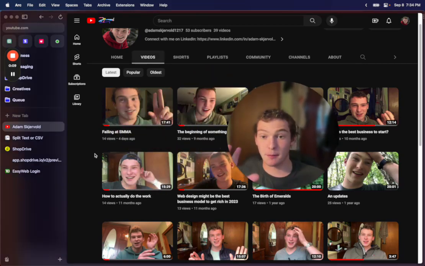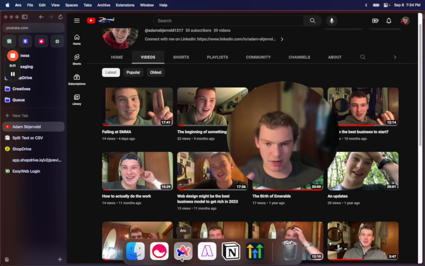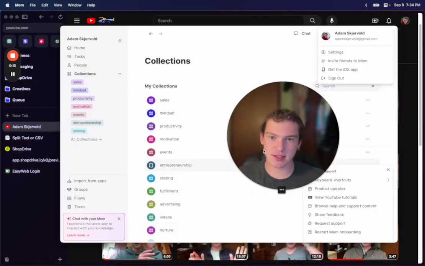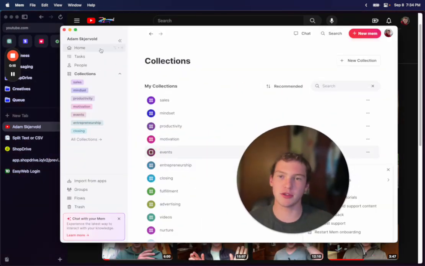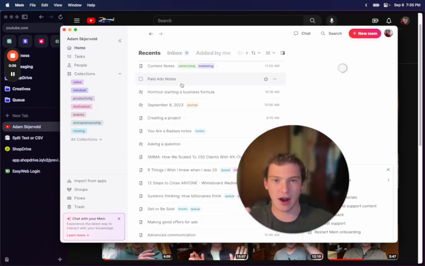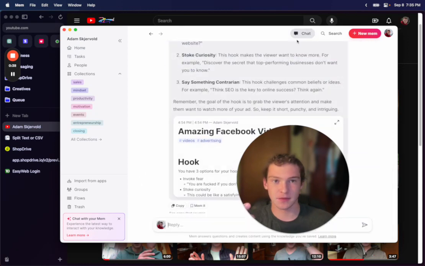So the best personal knowledge management tool is actually this thing called Mem. Lots of people use Notion or Obsidian or Logseq, something like that. There's a cool one too called Walling or something like that. There are so many cool options, but what you really want is something that actually uses AI, right? Because what we have right now is the most powerful system that's available to us.